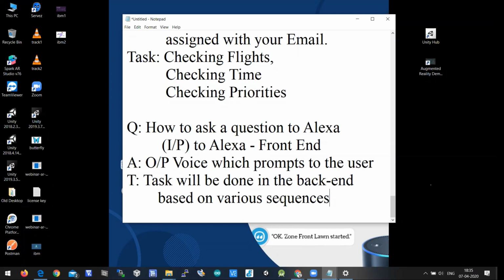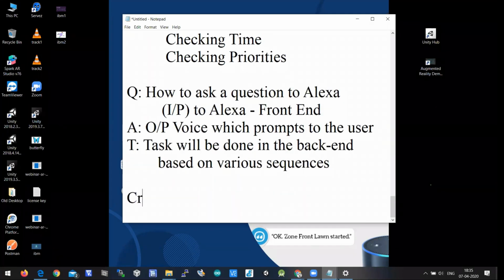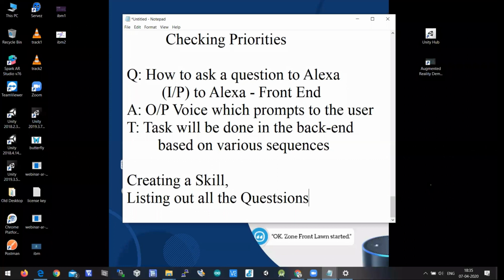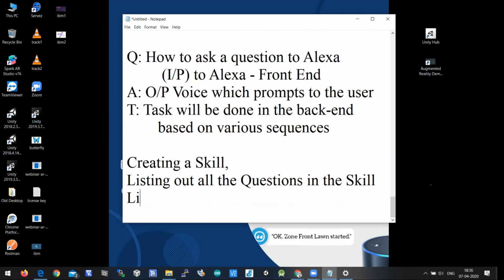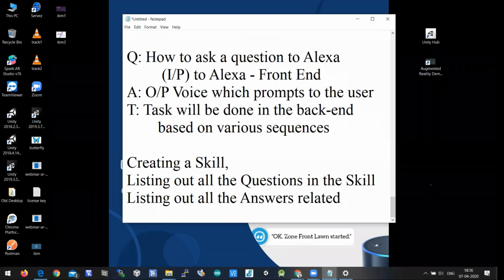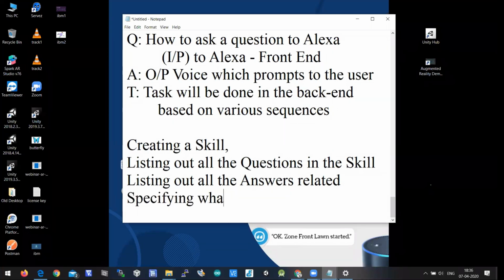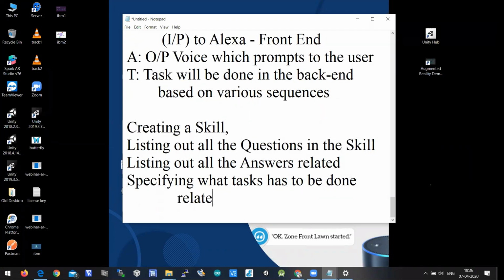So if you want to create a skill, creating a skill is nothing but listing out all the questions in the skill, listing out all the answers related to the questions, and specifying what tasks have to be done related to the questions.